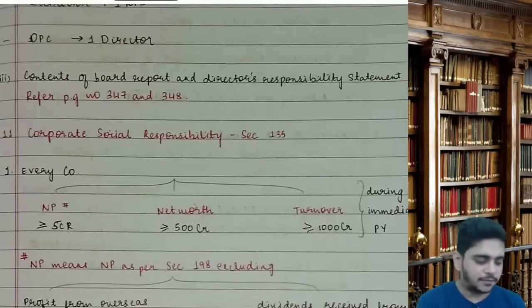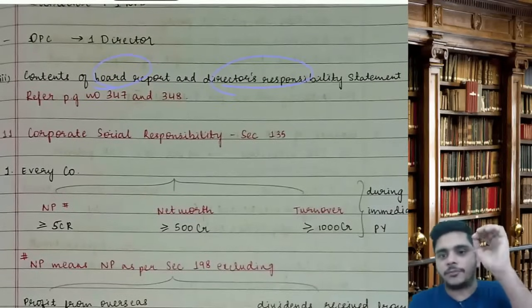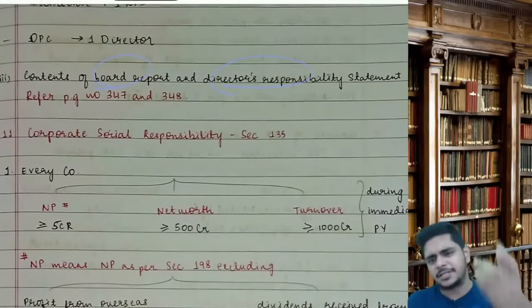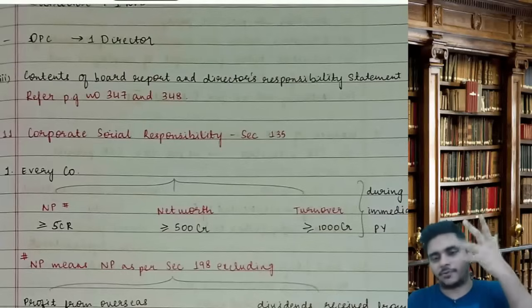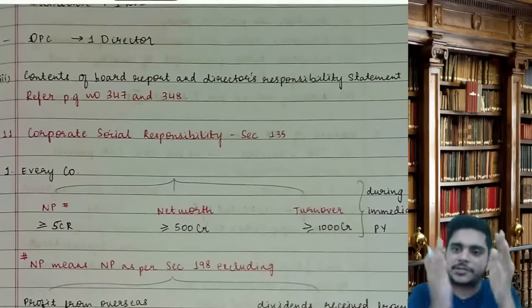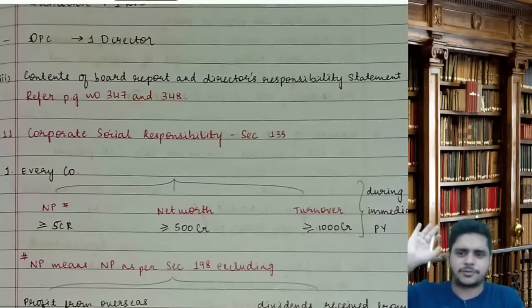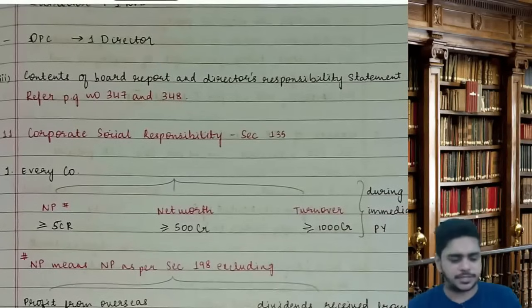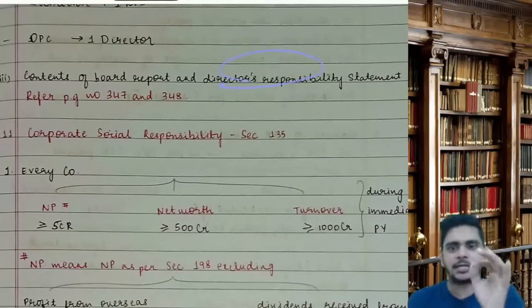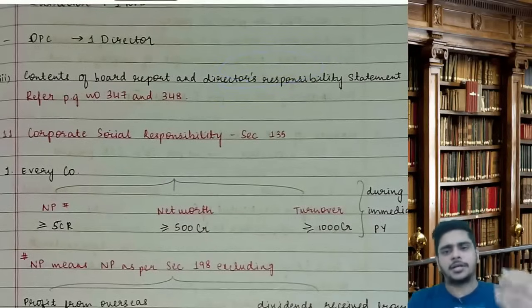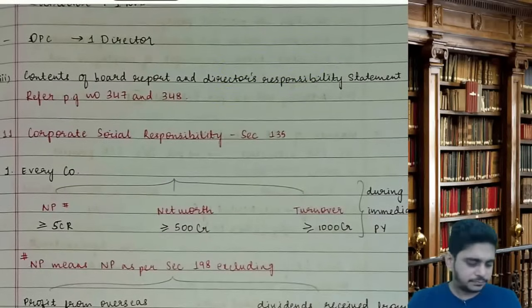Then, contents of board report and DRS, you will do it from your book. It can come as a descriptive, very rare, because in the paper we cannot trust anything. In case you want to read contents of board report, we have marked in the book. People have studied from different teachers. Please mark any 6-7 points of your choice. DRS has 6 points. What is DRS? Director's responsibility statement. It can come as a direct question. Write the contents of DRS.